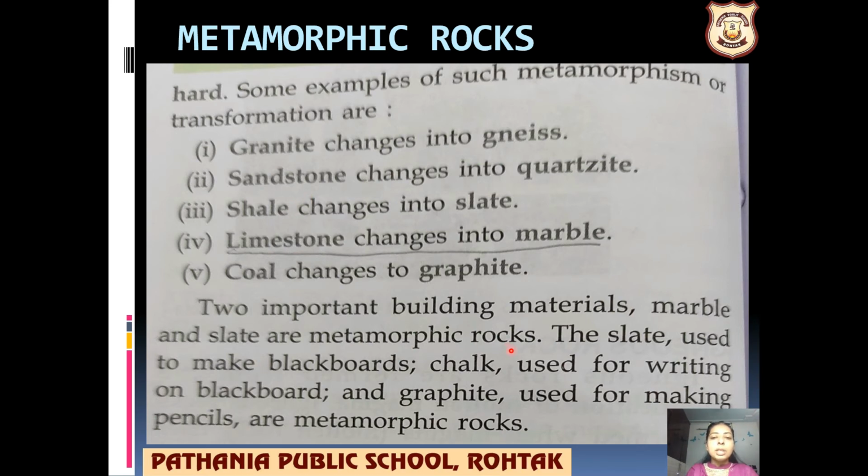Two important building materials, marble and slate, are metamorphic rocks. The slate used to make blackboards, जिस पे हम लिखते हैं, chalk used for writing on blackboard, and the graphite used for making pencils. These are the things that we use in our daily life. So these all are the metamorphic rocks. So let's see the video for the same.